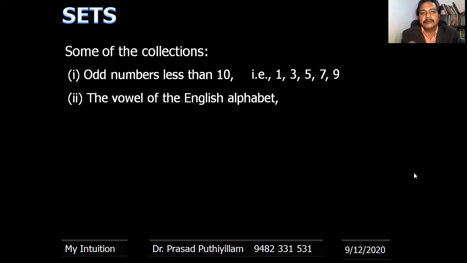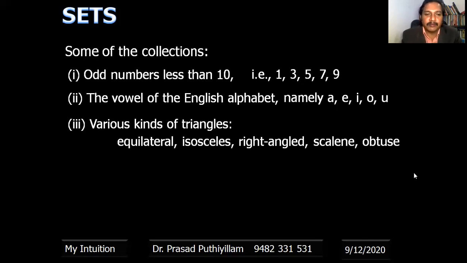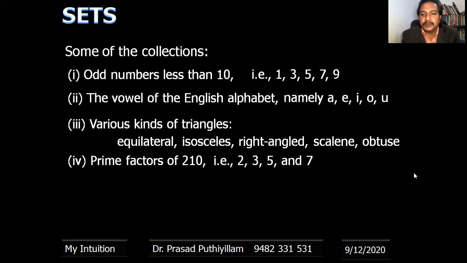The vowels of the English alphabet: A, E, I, O, U. Or various kinds of triangles, which is a little bit complicated for me. So they are equilateral, isosceles, right angle, scalene, and obtuse. These are the various kinds of triangles. The prime factors of 210: how to find the prime factors of 210? The values are 2, 3, 5, and 7.